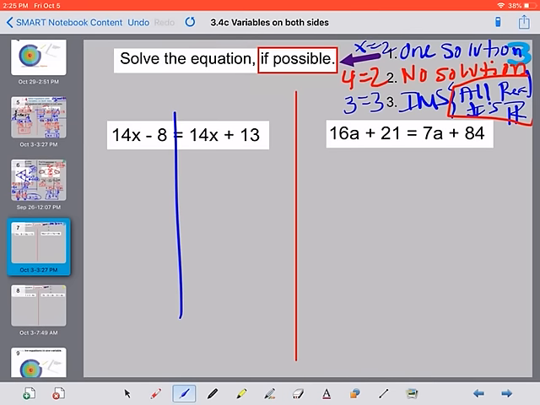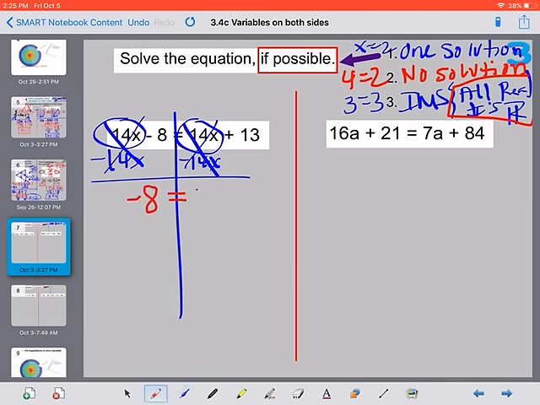We want all of our letters on the same side. It doesn't matter which 14x you move. I'm going to subtract 14x. 14 minus 14 is 0x. There are none. Don't even write x because there aren't any to write. So all we have left is negative 8 equal to 13. Well, negative 8 is never going to equal 13, so this is one that's going to be no solution.